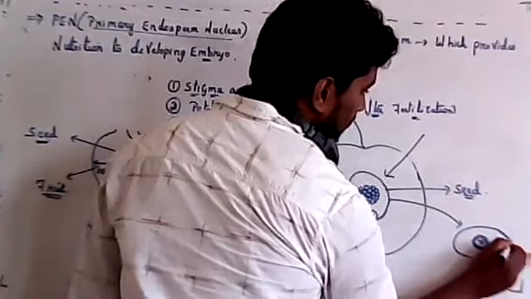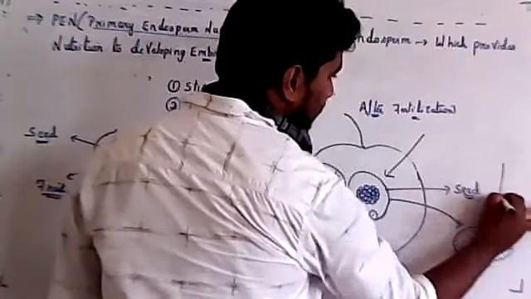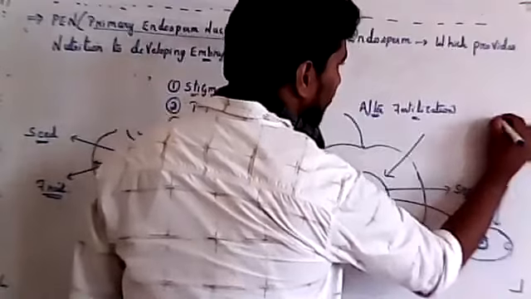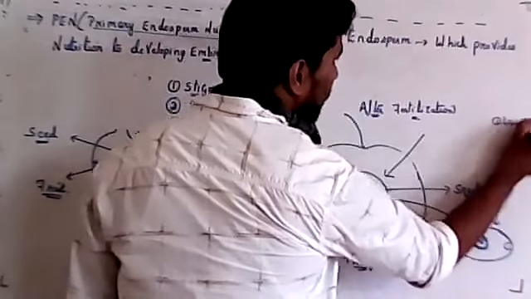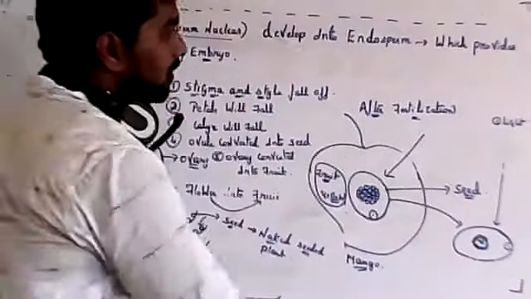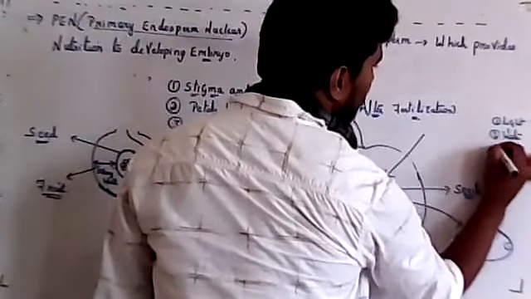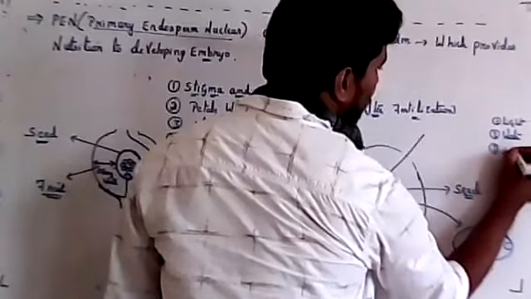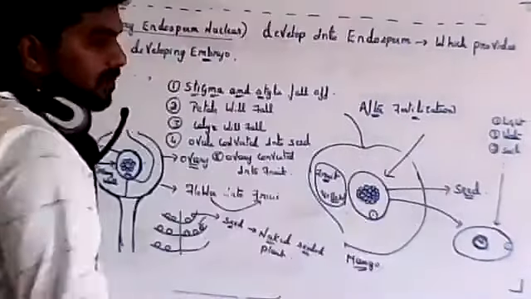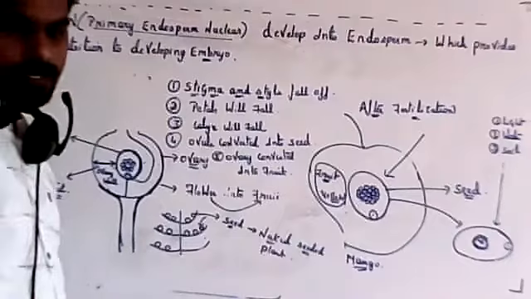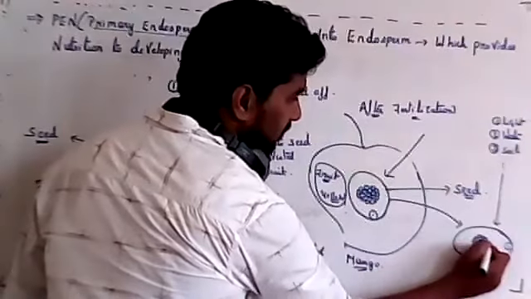Now in favorable condition, so what is favorable condition? Appropriate light should be present, then water, then soil. These factors are enough for germination of the seed.